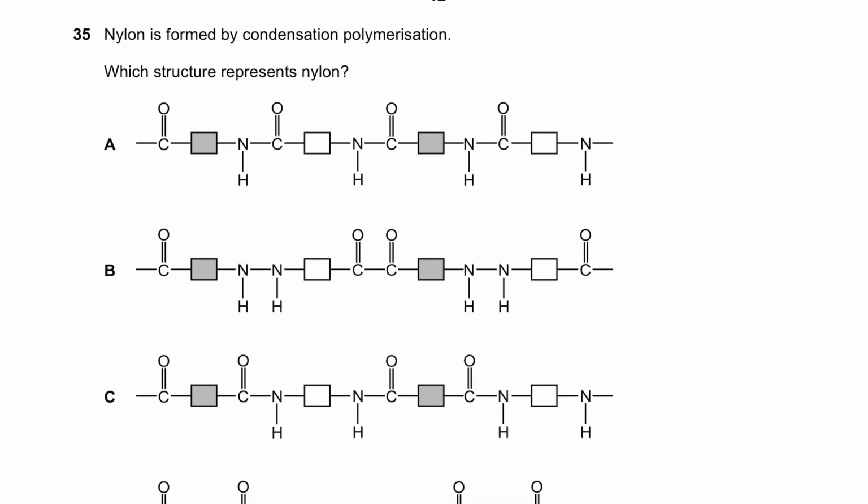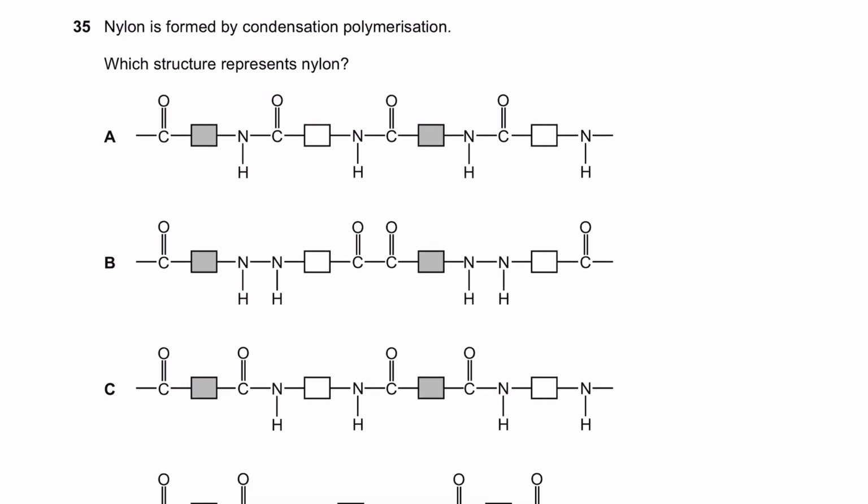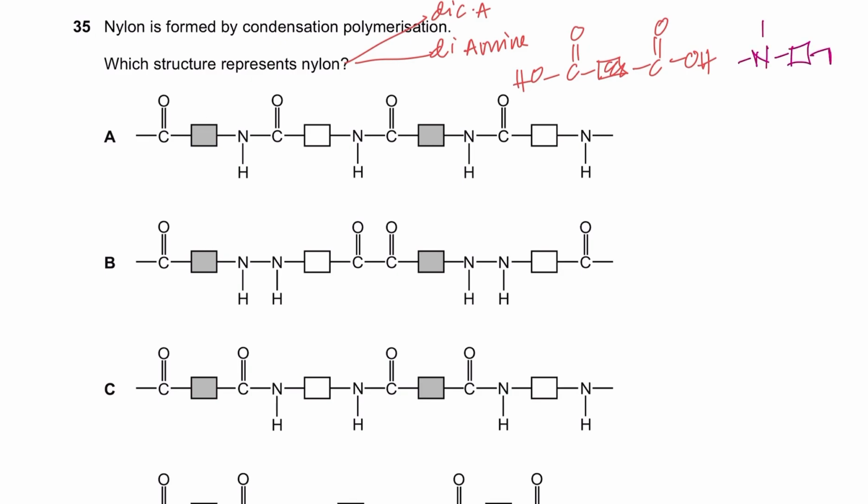Okay. Nylon is formed by what? Which structure represents nylon? What are nylon's monomers? You have dicarboxylic acids and diamine, right? So diamine and dicarboxylic acid. So you could also draw it for yourself. You should have many tricks and tips up your sleeves now, which I've taught you throughout, and it's common sense, but that comes after a lot of practice, right? I'm still taking a lot of time solving this because obviously I'm explaining.